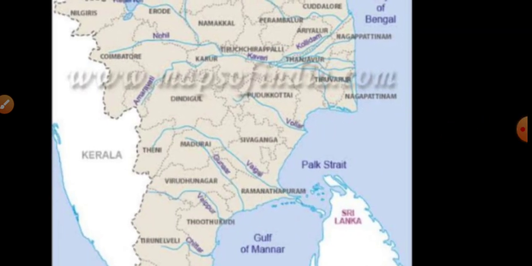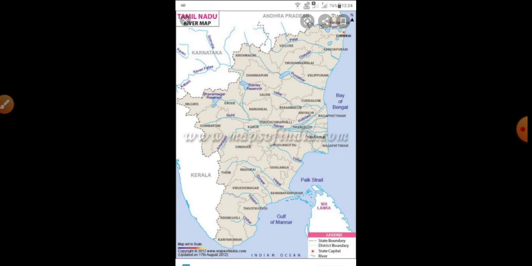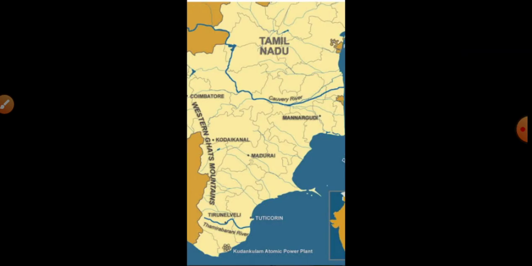The remaining rivers I will give after reopening. Okay, then for those 5, see the next map also. Tamrabarani and Kaveri rivers are given there, and in the previous map all the rivers are given. That means river Kaveri, Palar, Vaigai, Tamrabarani, Ponniyar. These 5 rivers are the important rivers. You will see the map and do it.